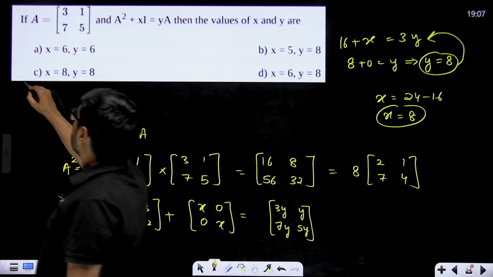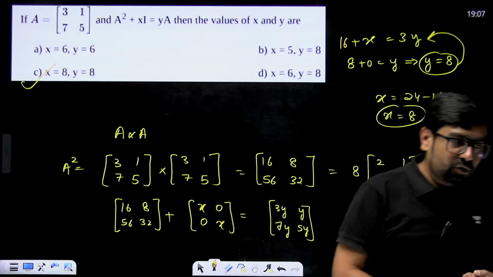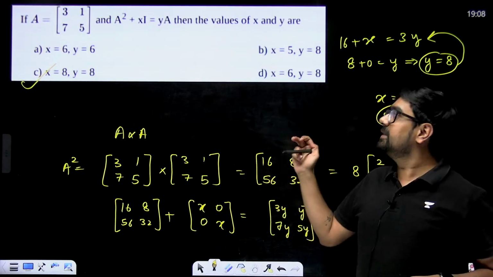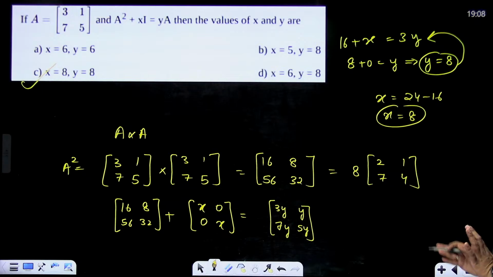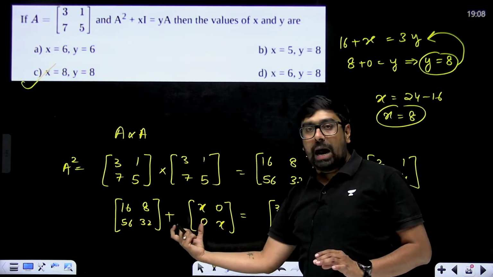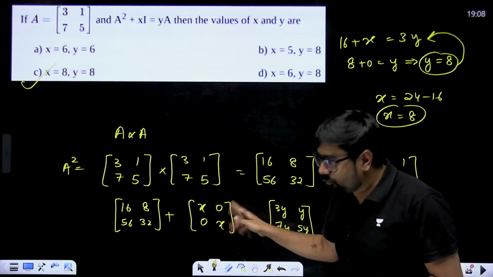Option C is my correct answer, and this question is from NCERT. This question is in PYQs also. In the 23 paper this question was there, and in sample papers also this question is frequently seen. Simple calculation, this is how you are supposed to do it. Calculate A square, add xI. If you want to add, then the order should be the same. So x will be multiplied with the identity matrix of 2 cross 2.